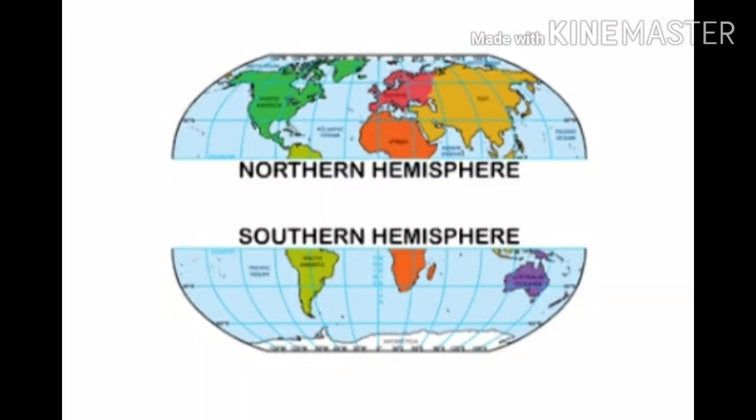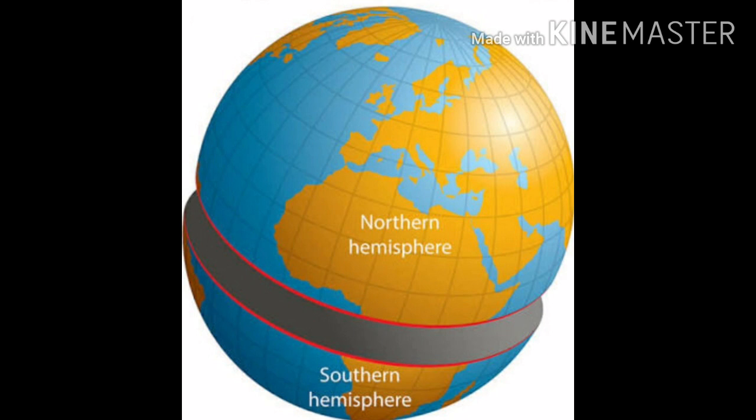The equator is the longest and the most important line of latitude. It runs in the middle of the globe. It divides the earth into two equal parts, the northern hemisphere and the southern hemisphere. The portion which is north of the equator is called the northern hemisphere. The upper part is called the northern hemisphere. The portion which is south of the equator is called the southern hemisphere. The lower part is called the southern hemisphere.